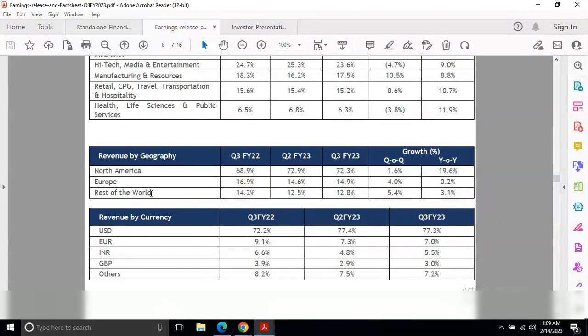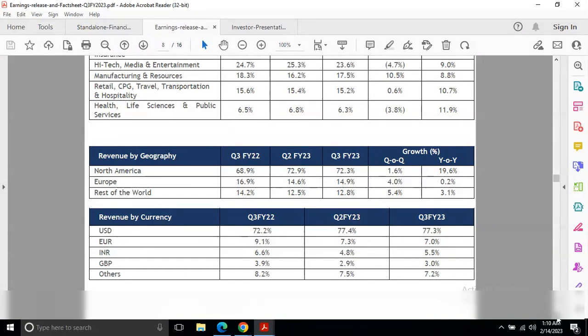So we can see a decline in Europe revenue, and rest of world was 14.2%, now it's 12.8%. So for rest of the world as well there is a decline. There is an increment in the North America region, and for Europe and the rest of the world we can see a decline.